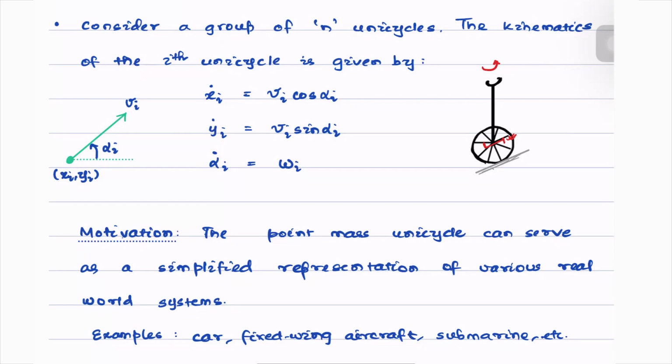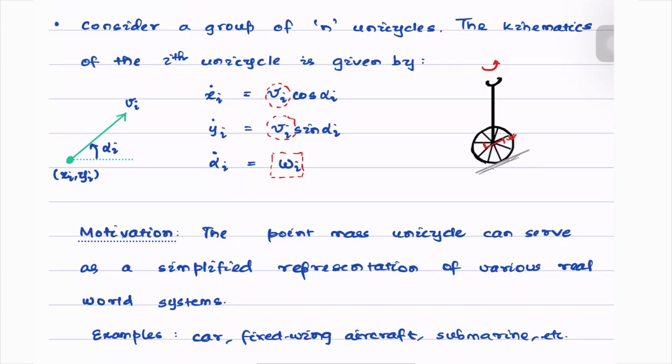Hence, there are two inputs to the system: the forward speed and the angular speed. These are the two different inputs. Again, there are three states which describe the kinematic model: xi, yi, and alpha i, but there are only two inputs, vi and omega i. Precisely because of this, it is an under-actuated system.